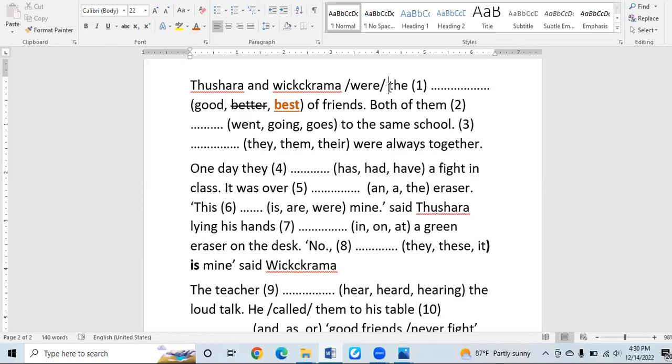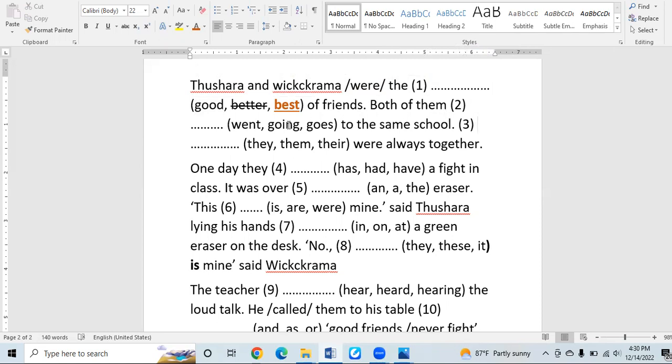Just imagine the question has asked about the positive form. How do you find out that the positive form is the answer? If a clear noun is available in the sentence after the blank, or else if the article "the" or "than" is not available in the sentence, definitely the positive form should be the answer. That's how you have to predict. Okay, let's move on to the second question.